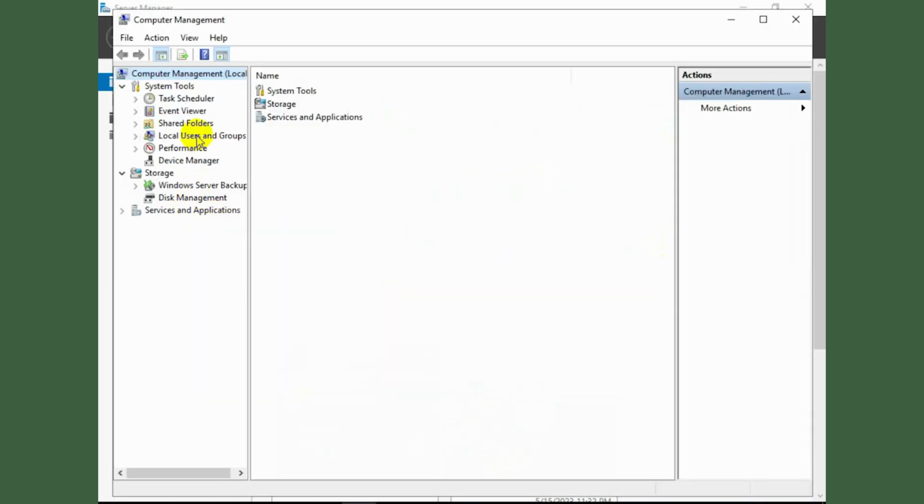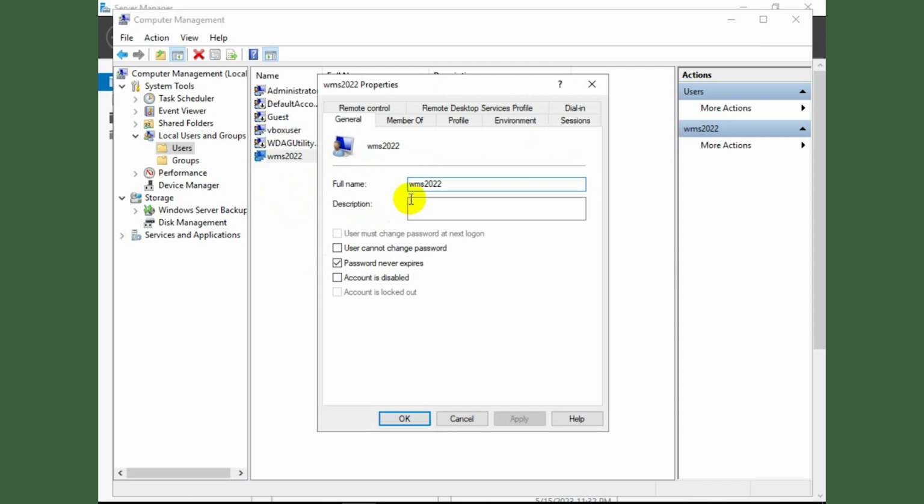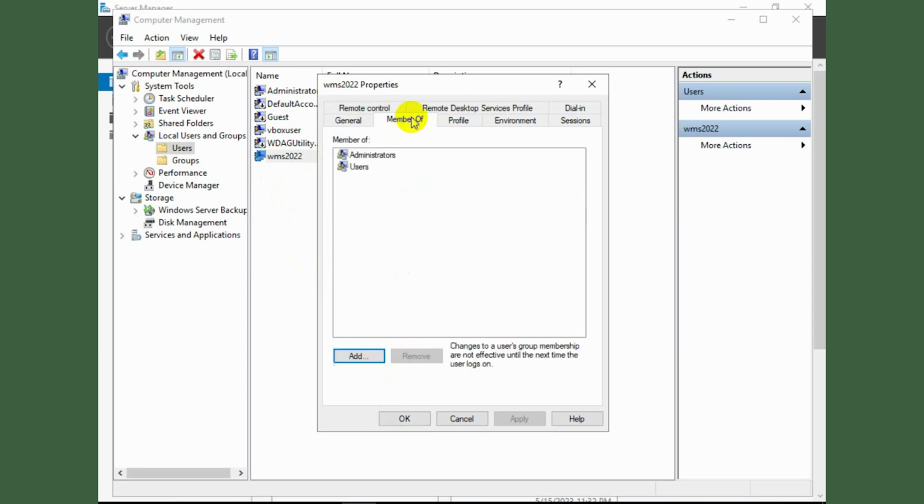Once that window is open, on the left hand side you can see the list of all the local users and the groups which are in the system. Since I've already created one, let me show you the properties of it so that you know what to expect and what to fill up. So I've named this user WMS 2022, and the password never expires. I've left all the rest of the information as it is, and once you click the user, you need to go to the member of tab in order to add this user to the administrators group.